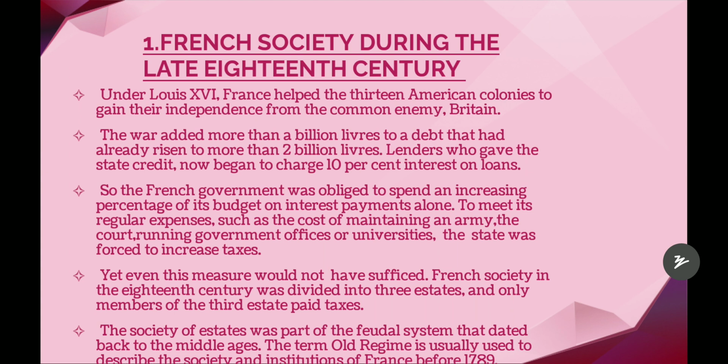That is why Louis XVI, the king of France, helped the 13 American colonies. Colonies means groups. Whatever 13 American groups were fighting against Britain were helped to gain independence from their common enemy, Britain, by Louis XVI.